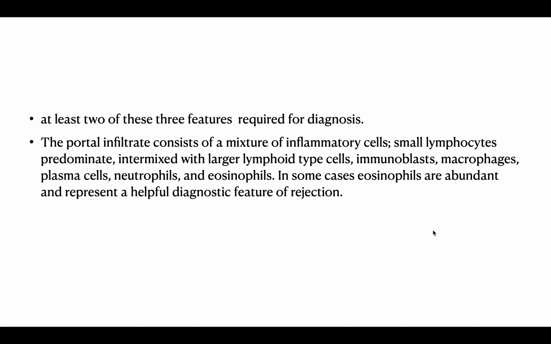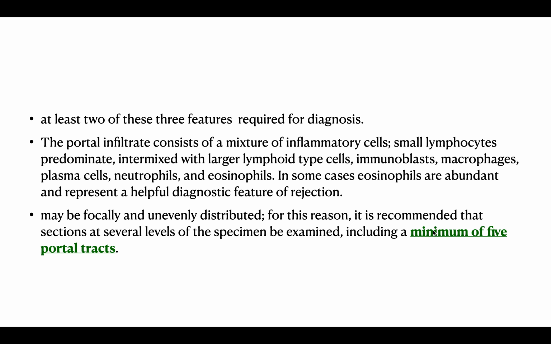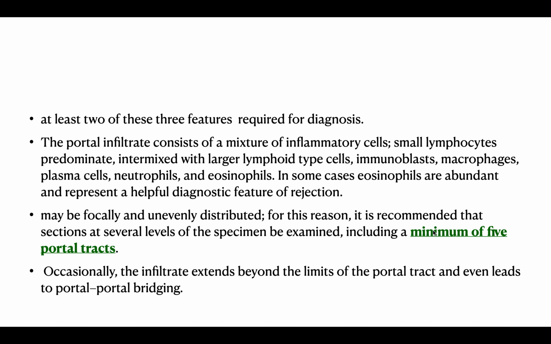The portal infiltrate consists of a mixture of inflammatory cells: lymphocytes, immunoblasts, macrophages, plasma cells, neutrophils, and eosinophils. In some cases, eosinophils are abundant and represent a helpful diagnostic feature of rejection. It may be focally or unevenly distributed. For this reason, it is recommended that you should see a minimum of 5 portal tracts. Occasionally, the infiltrate extends beyond the limits of the portal tracts and even leads to portal-portal bridging.